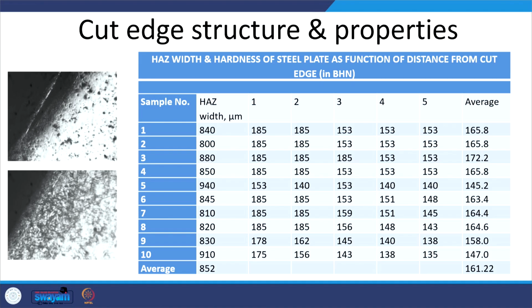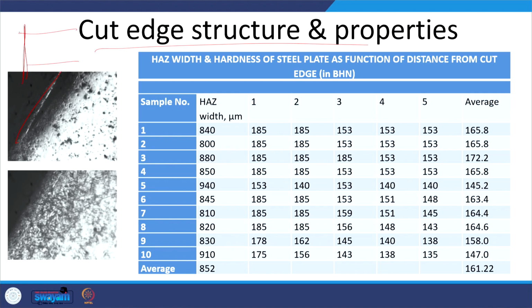Okay. So, this is one of the aspects related to the cut edge that is produced and the kerf width. If the cut edge surface is subjected to microstructural characterization, then what we see is, due to the heating of the cut edge up to the fusion temperature, the other zones next to the fusion boundary, next to the zone which is subjected to melting, will also be experiencing higher temperature.